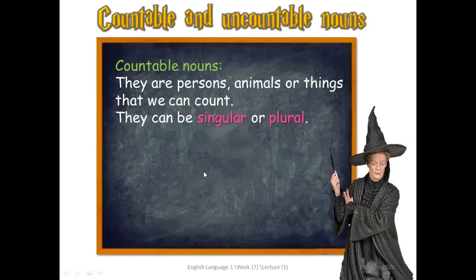So, what do we mean by countable nouns? Countable nouns are nouns that we can count. الأسماء اللي نقدر إحنا إيش نعدهم. They may be animals, things, or persons. Okay. Also, they can be singular and plural. ممكن يكونوا كمان إيش عندنا مفرد إيش وجمع. بيكون هيك عندنا countable.